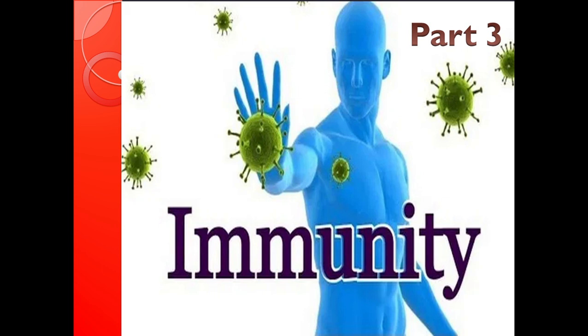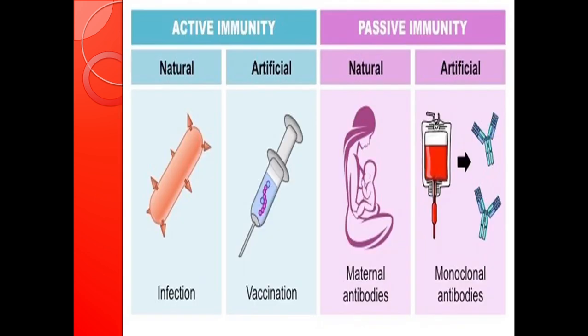In previous videos, we have studied about the two types of immunity: innate immunity, the immunity that is present at the time of birth, as well as the acquired immunity, the immunity which is acquired by the injections. Now let us discuss about the active immunity and the passive immunity. The active immunity is also classified into natural and artificial, and even passive immunity into natural and artificial.